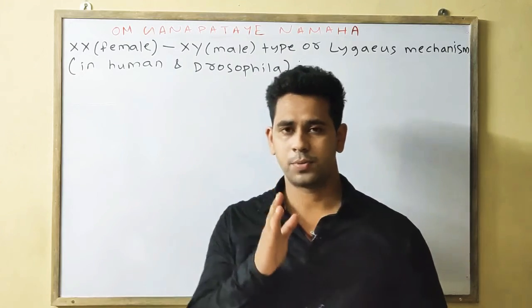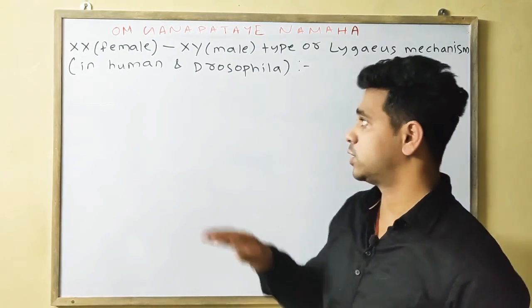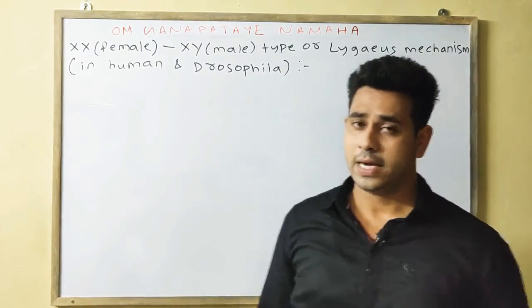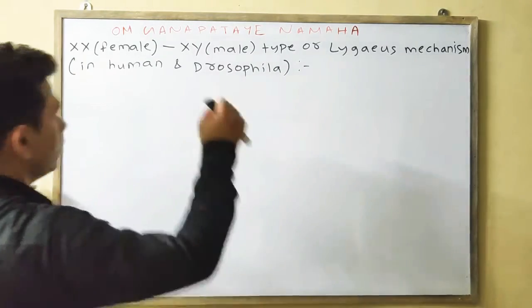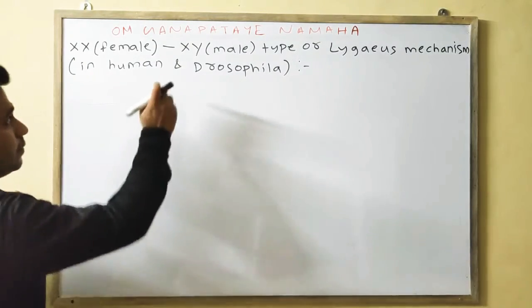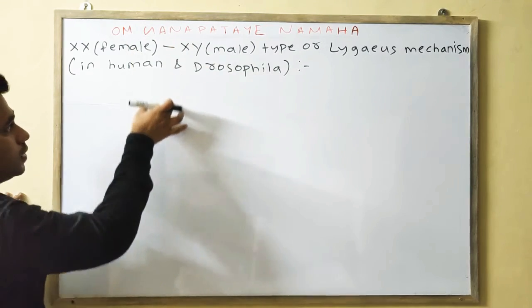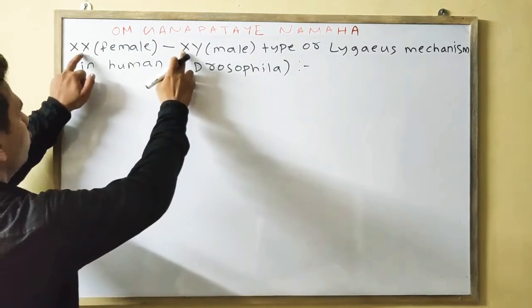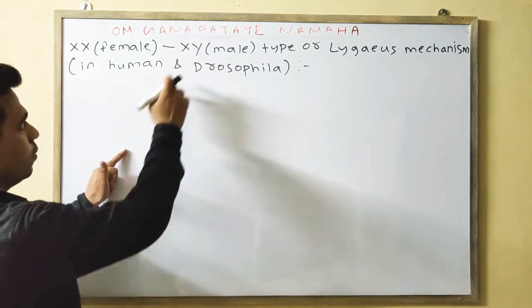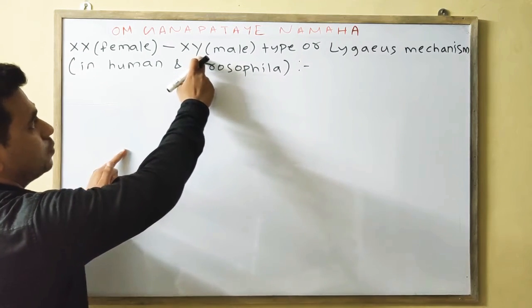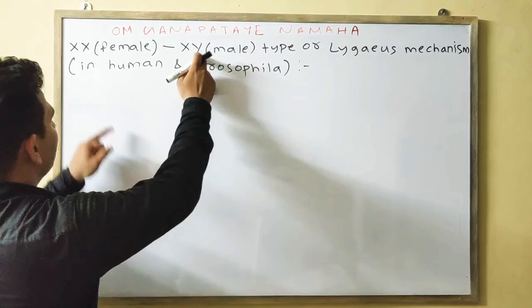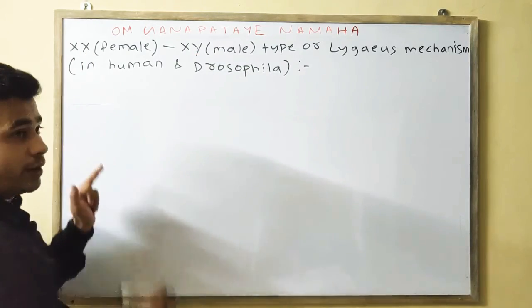The sex of the offspring in the case of human and Drosophila depends on the kind of sperm. If the sperm consists of the X chromosome, then the offspring produced will be female. Whereas if the sperm consists of the Y chromosome, then the offspring produced will be male.